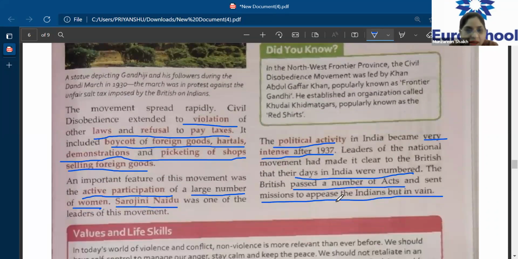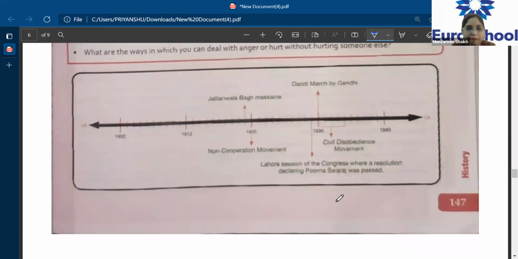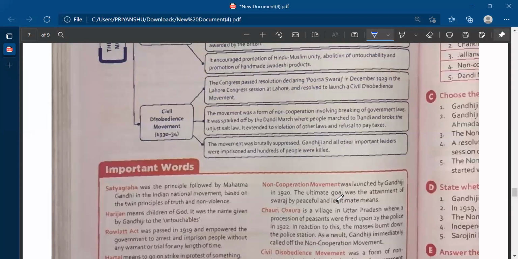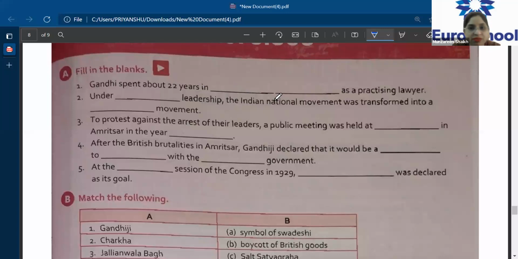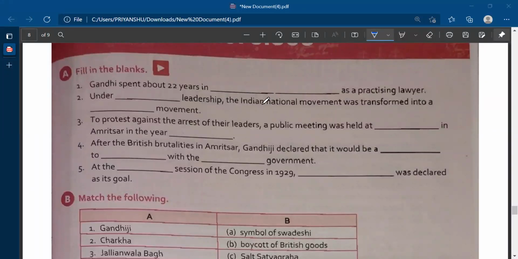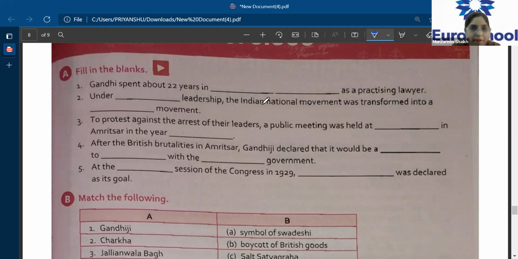Can you just scroll down, please? Ma'am, it's finished. Okay. So has everybody understood the entire chapter? Before I go on to the question answers, first tell me that. Did everybody understand the chapter? Yes, ma'am.